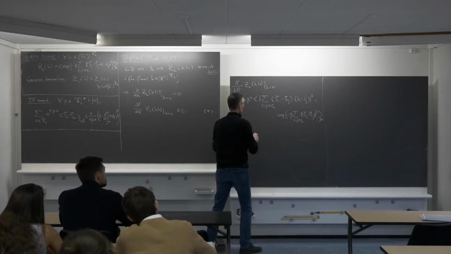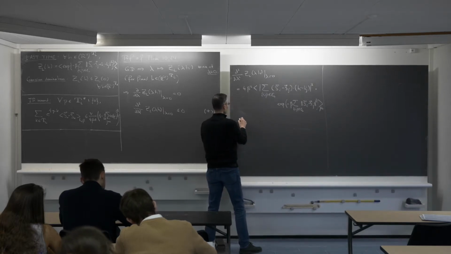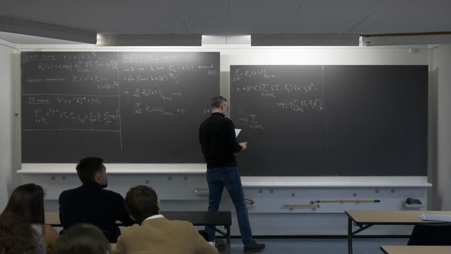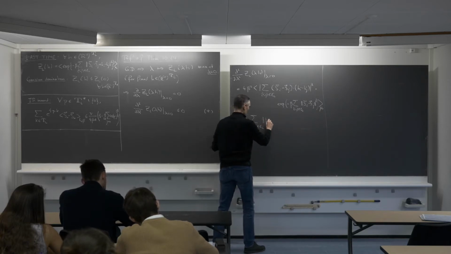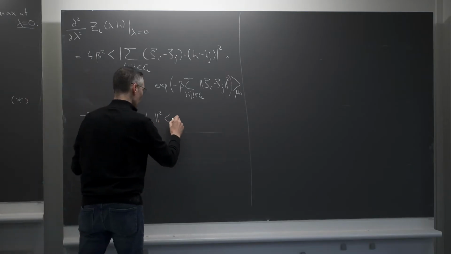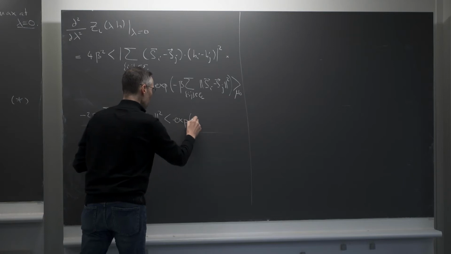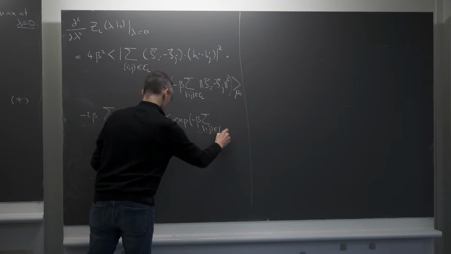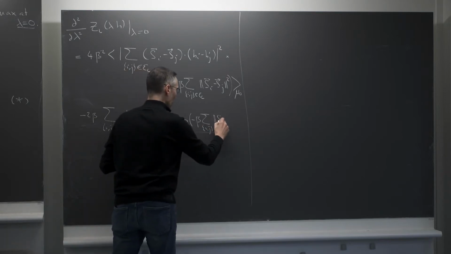And then the second term you get is minus 2β times the sum over all edges ij in the torus of the L2 norm squared of Hi minus Hj, which must multiply the expected value of the exponential of minus β times the sum over all edges in the torus of the L2 norm squared of Si minus Sj.